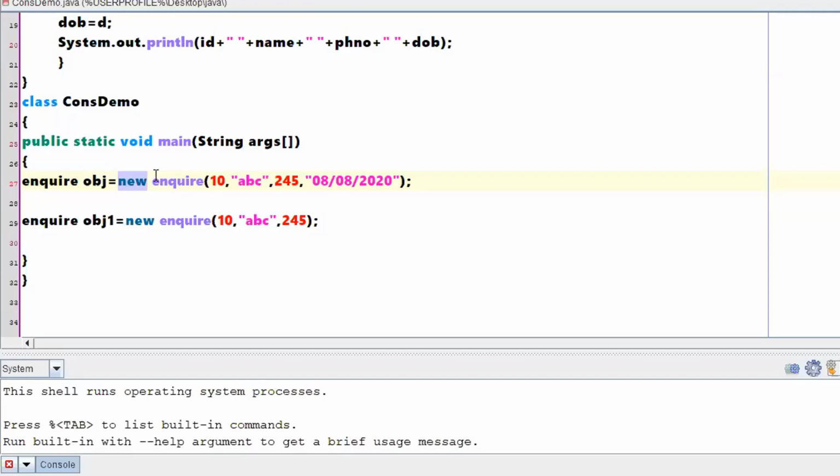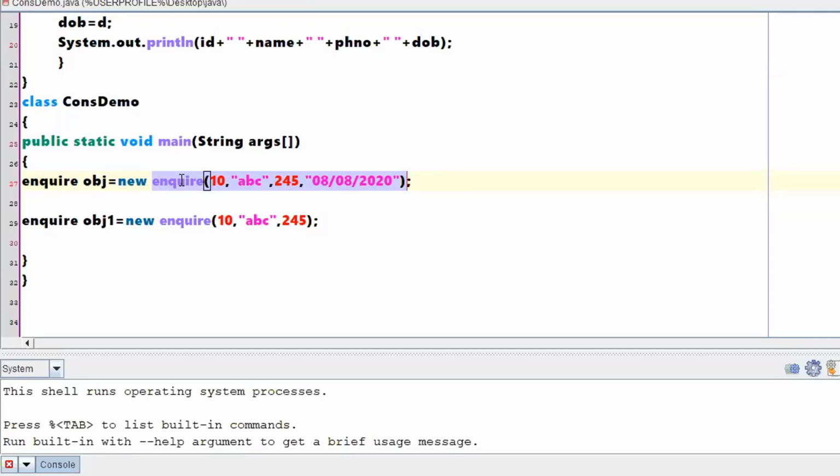Your constructor is responsible for assigning values, not the new keyword, right? New keyword's responsibility is only to create an object. When it creates an object, everything is kept null, so null was written into the object, right? So who is going to initialize the values to that particular object? Your constructor will be doing that particular task for you, right?